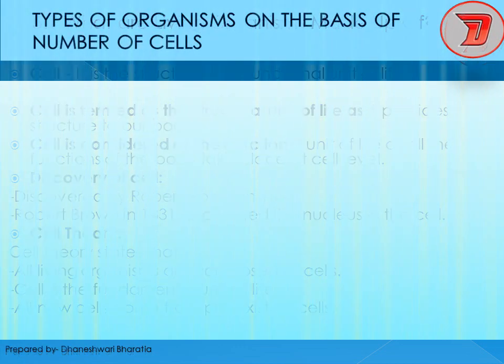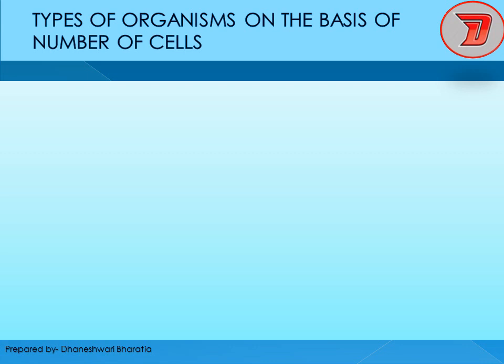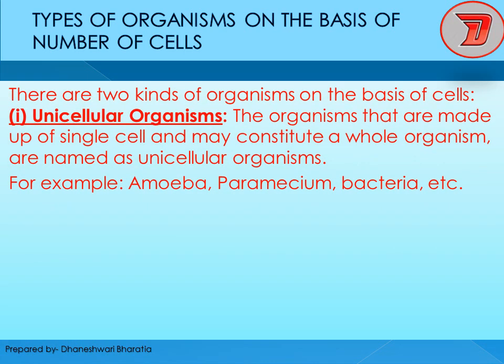Next, types of organisms on the basis of number of cells. If only one cell is there, it is considered a unicellular organism, and if more than one, then it is a multicellular organism. These two terms you are already aware of.